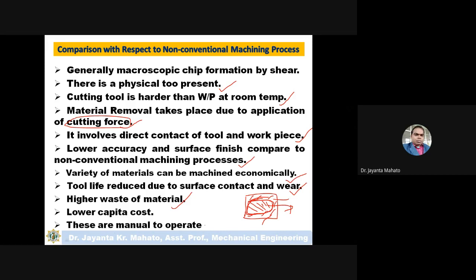And these are manual to operate. As I told, in conventional machining process, these have to be manually operated. In non-conventional machining processes, sometimes they are automatically controlled.